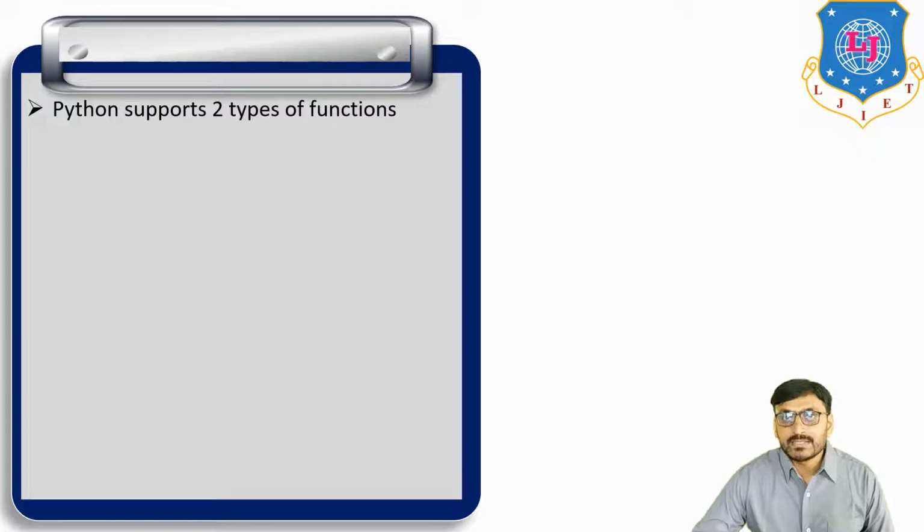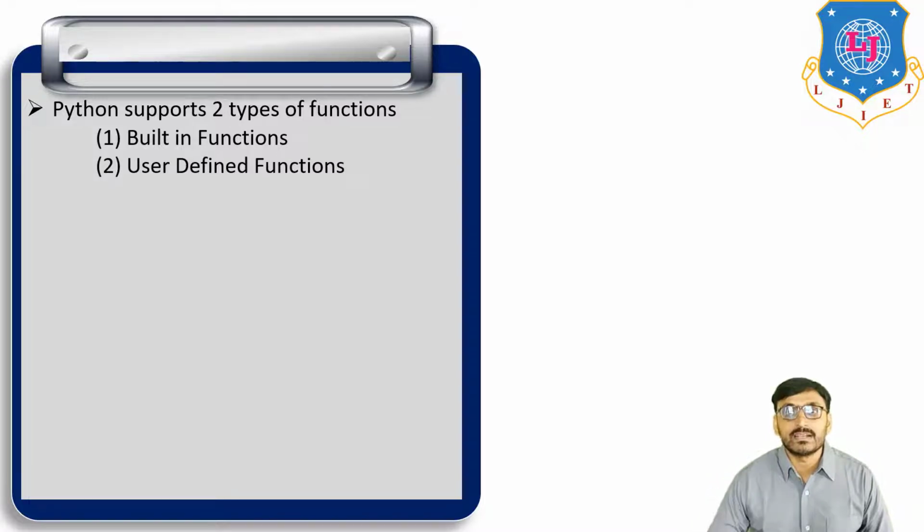Now Python supports two types of function. First, built-in function, and second, user-defined function.